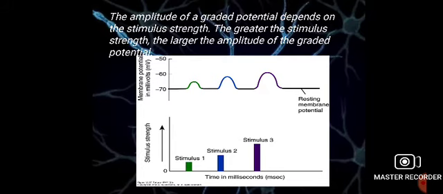The first stimulus strength was smaller, the second was more than the first, and the third was maximum, and this peak was so high, representing minus 70 millivolt leading to minus 60 millivolt. Therefore, the amplitude of graded potential always depends upon the stimulus strength.